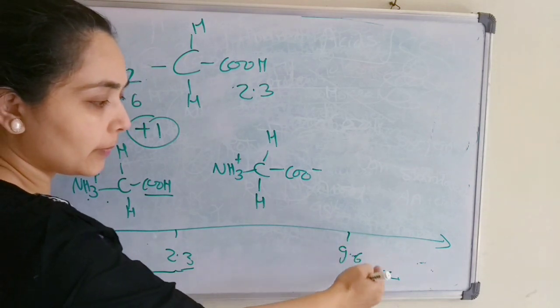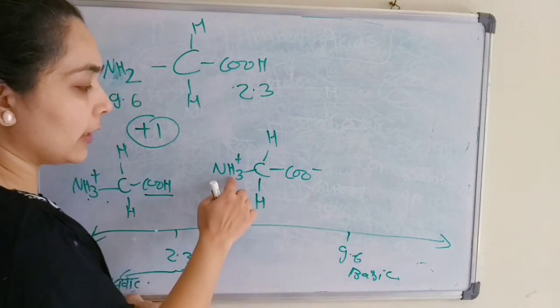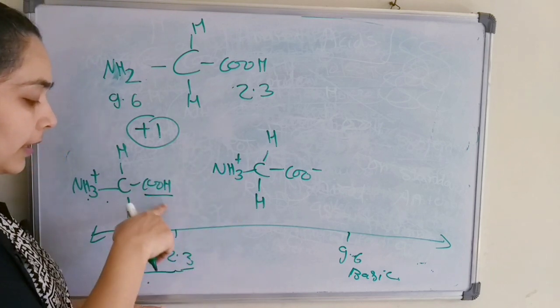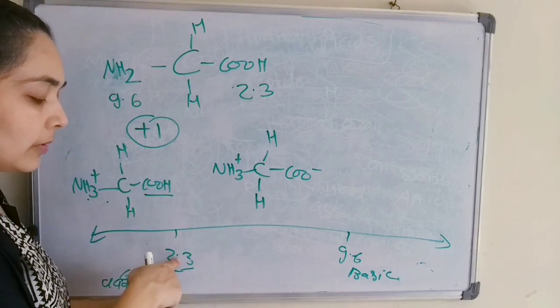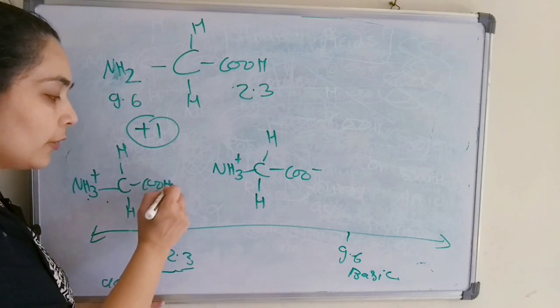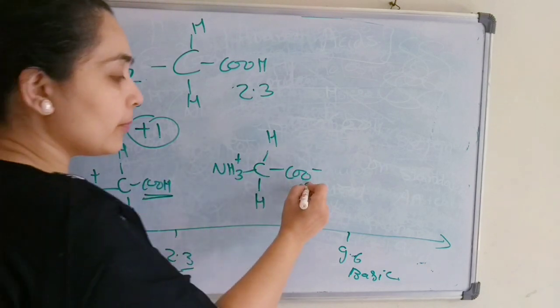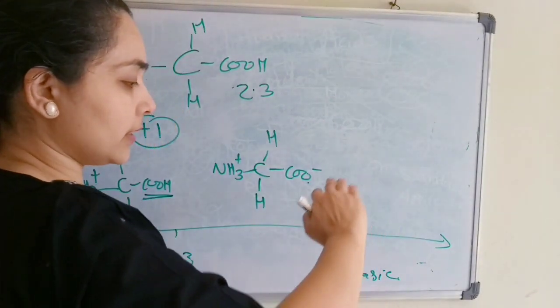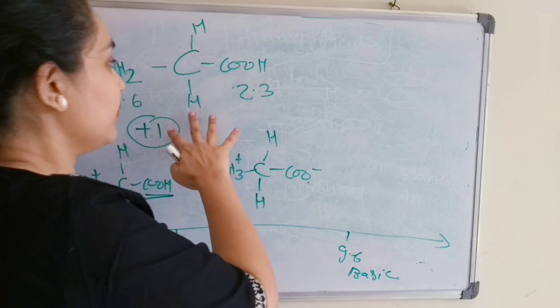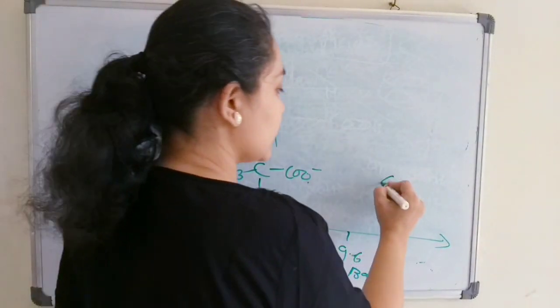So below its 9.6 pK value, this amino group will be protonated. Below its pK value it will have the hydrogen, but here it will lose the hydrogen, and now we are going above its pK value. So now the structure will be like that.